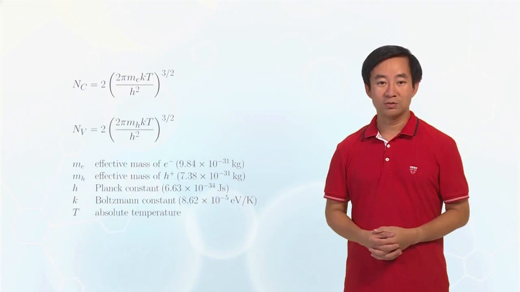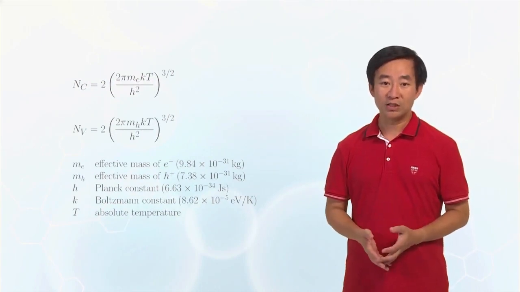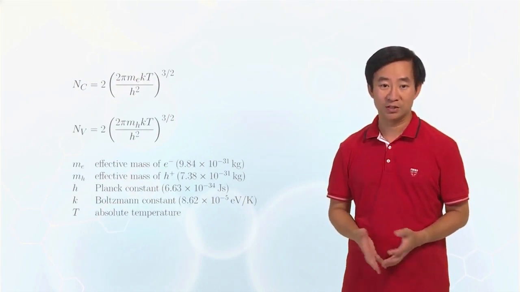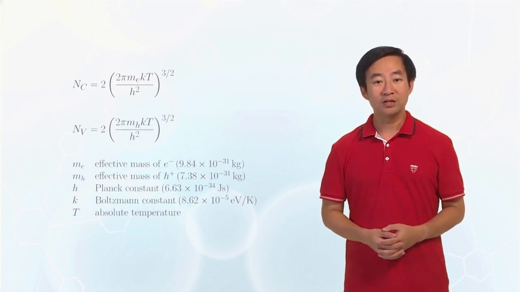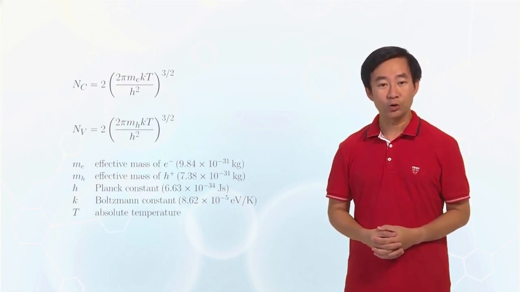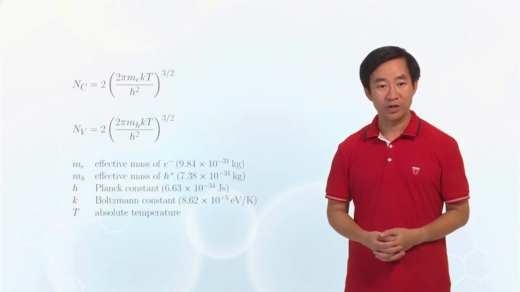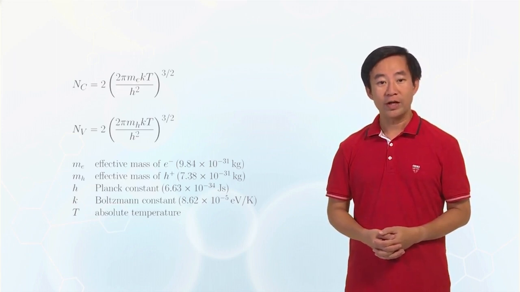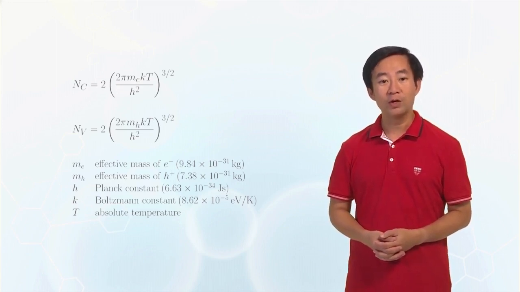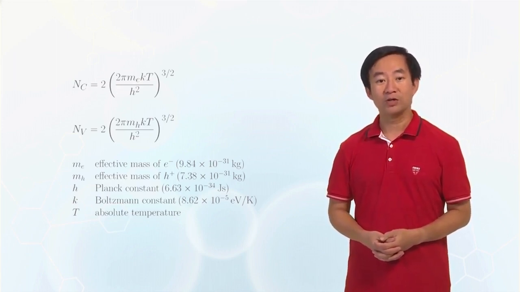Some students often ask, how come there is an effective mass for holes as they are just empty spaces? It can be explained in mechanics that in order to push a bubble in water to move, you still require a force. And force is equal to mass times acceleration. Therefore, we can calculate the effective mass of a bubble by the applied force divided by the acceleration.